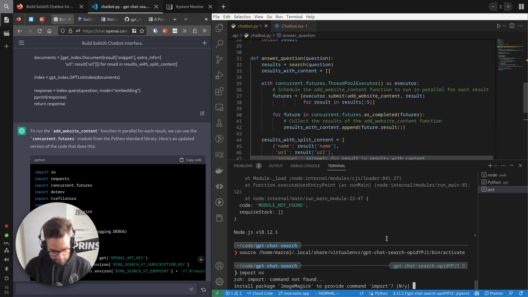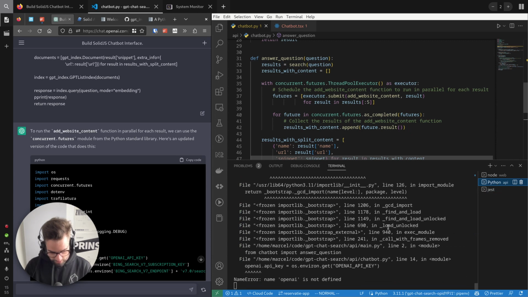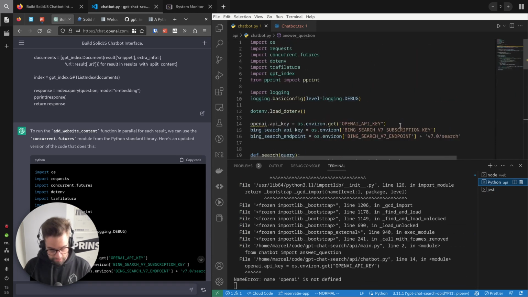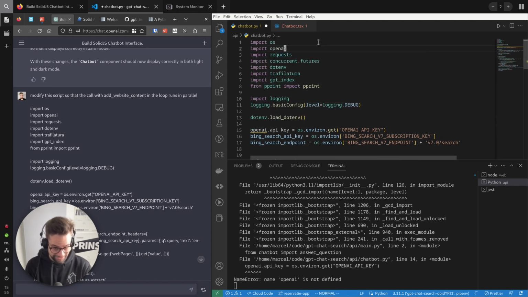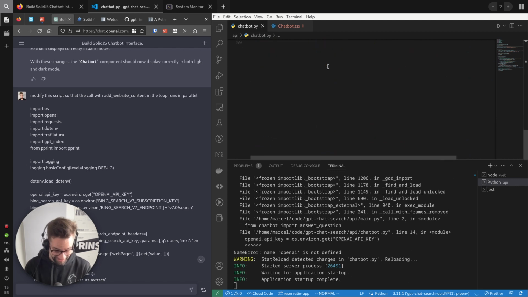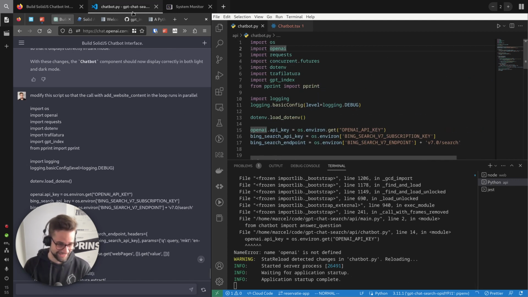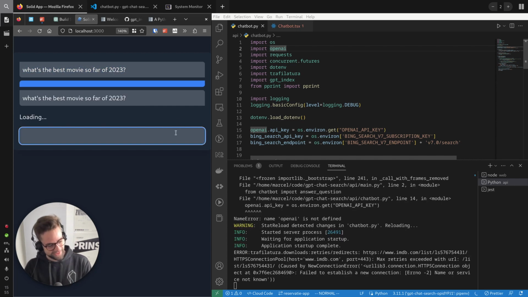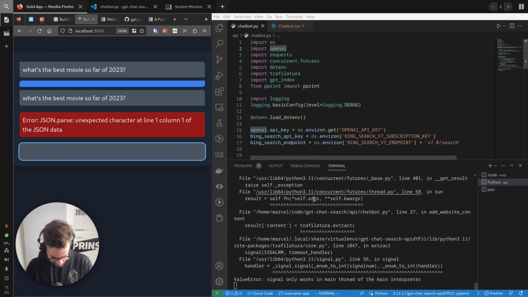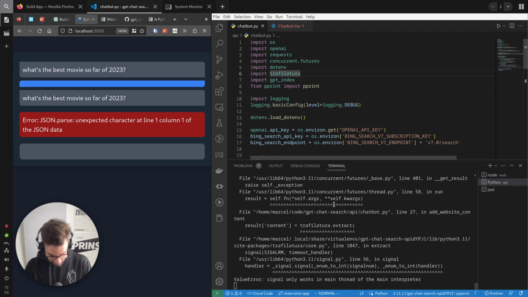stuff. Import noise? No, I'm not doing this. Name OpenAI is not defined. What did you change with this thing? Did you remove my OpenAI imports? Okay. Let's see how much it deleted. Damn it. Okay, there we go. Oof. It's broken. Results content. Yes, an extract.